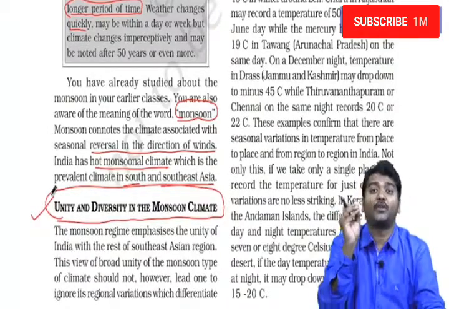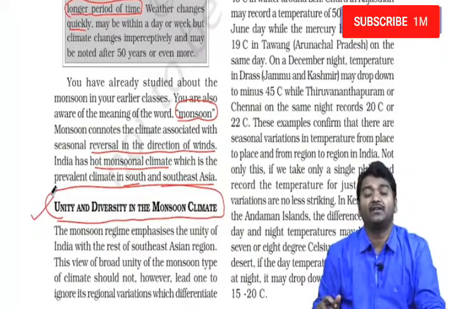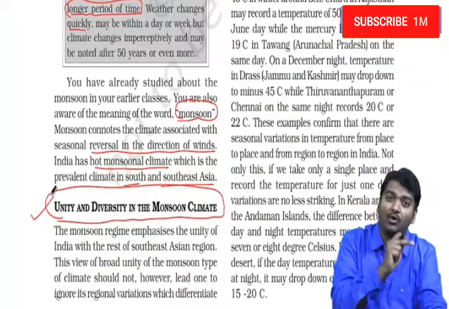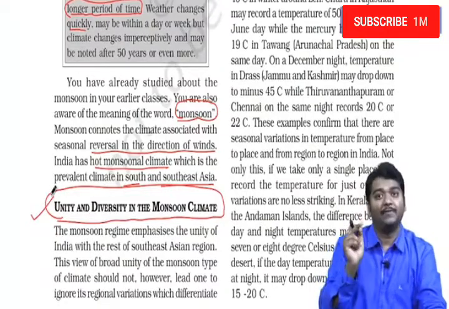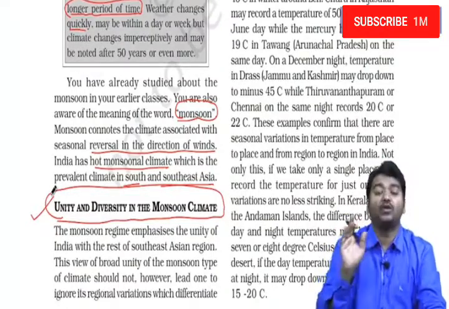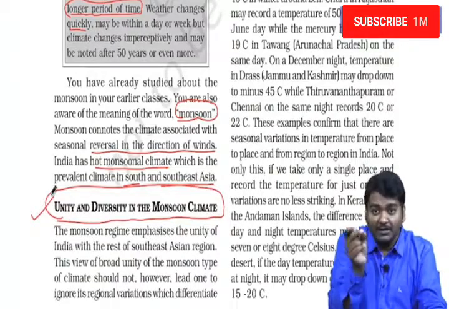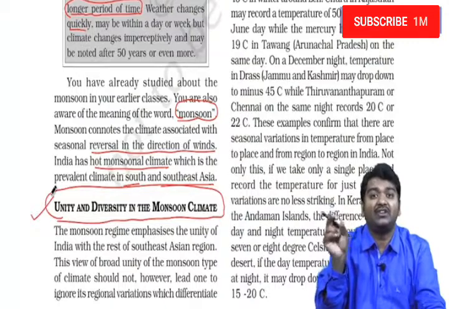Whenever you talk about diversity in geography, the first important thing you need to talk about is temperature. You have to say how Kanyakumari or Chennai varies with respect to Delhi. And within a day also, if you take one particular day, Chennai will not see much variation in temperature.